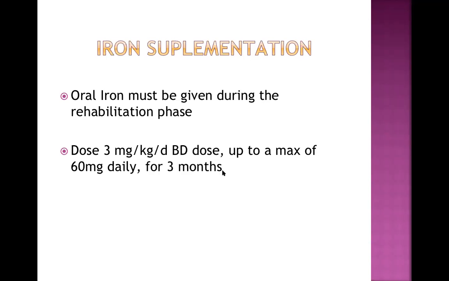But right now, I want to say something here. For the treatment of iron deficiency anemia, in 1 month time, the hemoglobin will come back to normal, but we still give it for another 2 months, that is around a total of 3 months, because the iron stores are already over in case of iron deficiency anemia. So to replenish those depleted iron stores, we need to give iron for a long period of time.